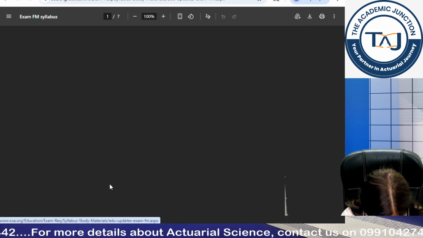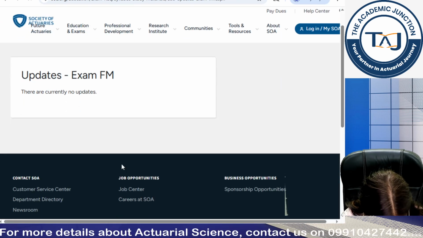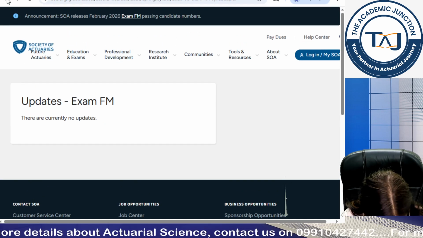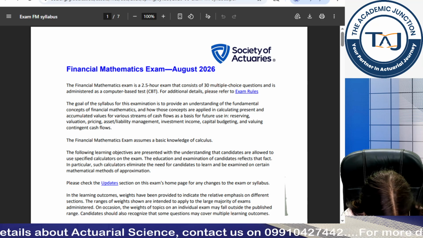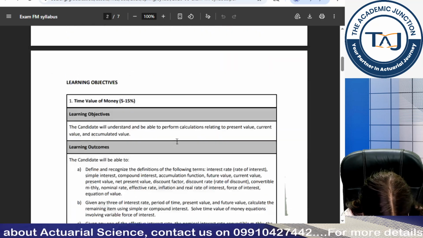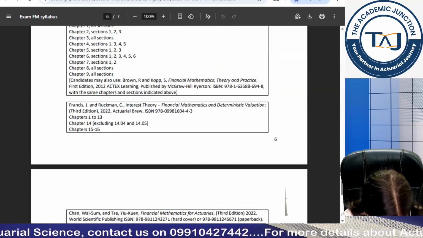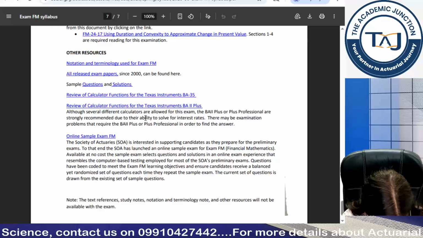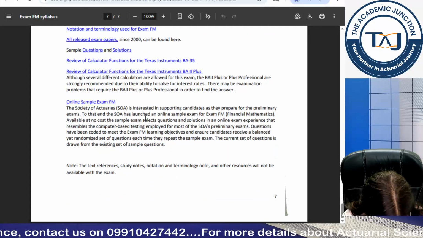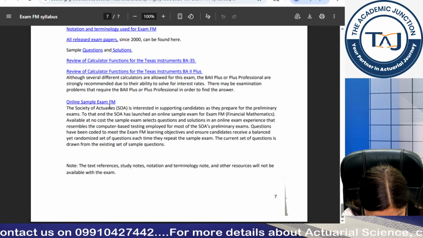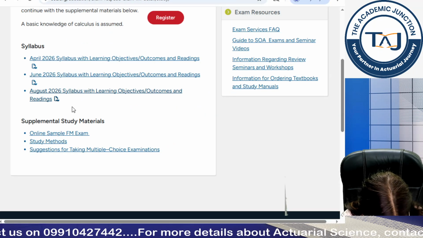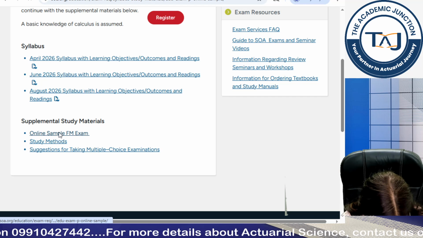And there are certain updates also in exams. So we will be providing you everything as per the latest content only, so you don't have to worry about this. But still you should give a good read to this file to understand what all is there in the syllabus. And then there are multiple sample exams as well. So I will take you through a sample exam as well.